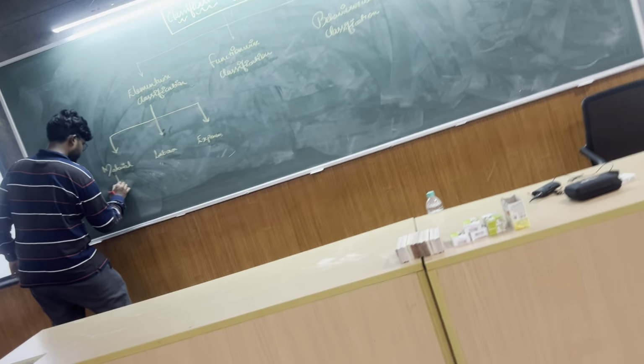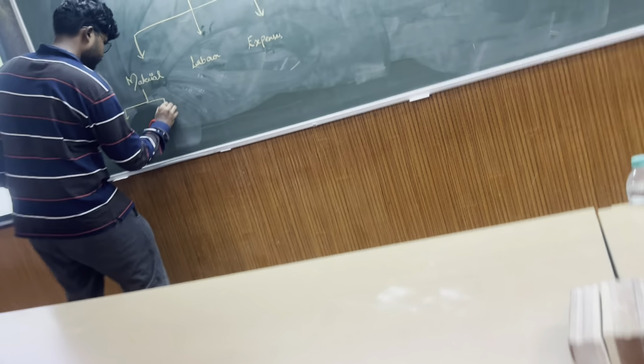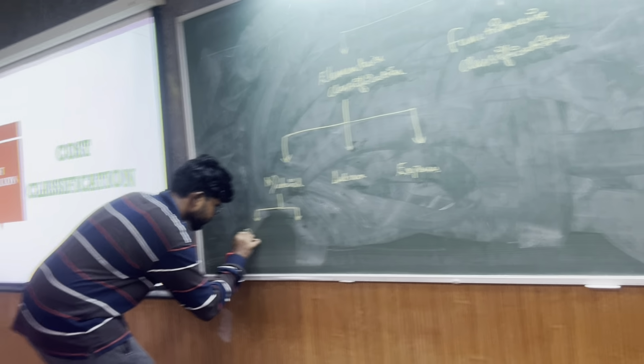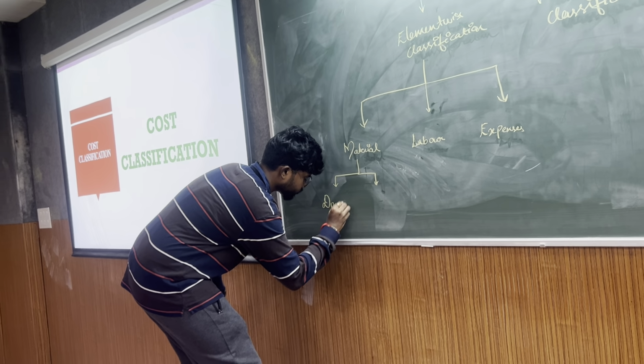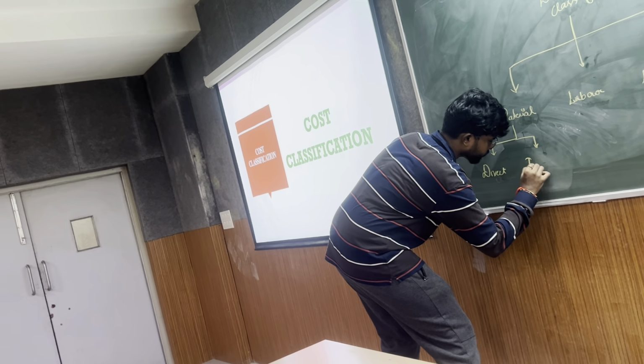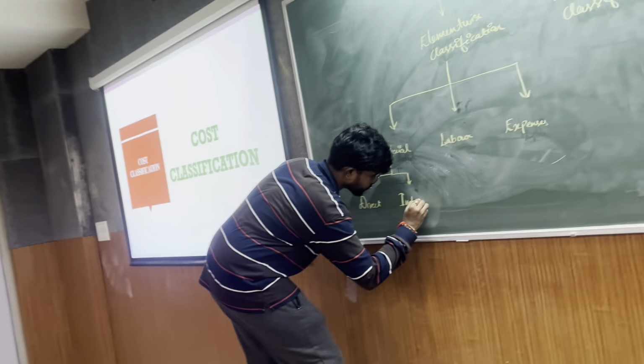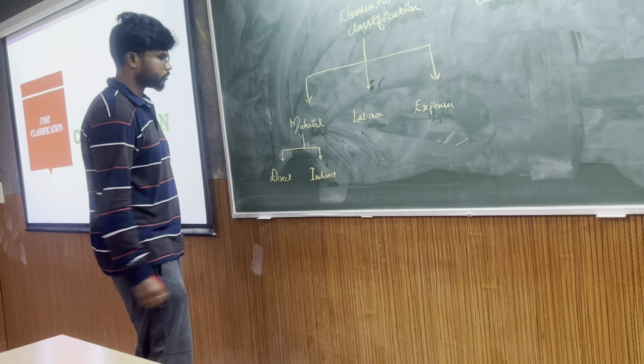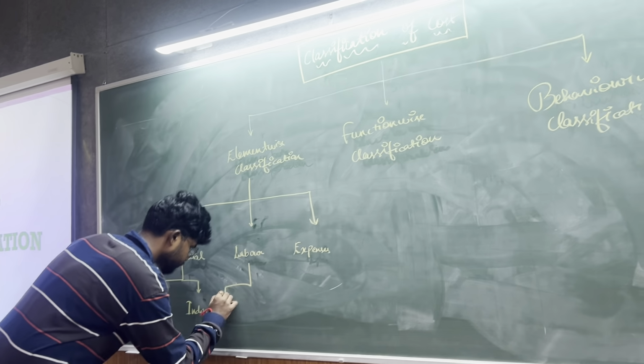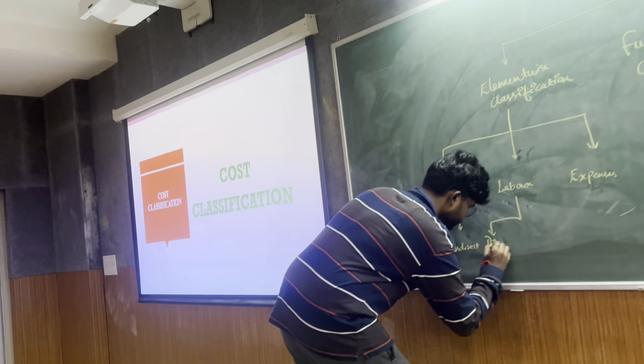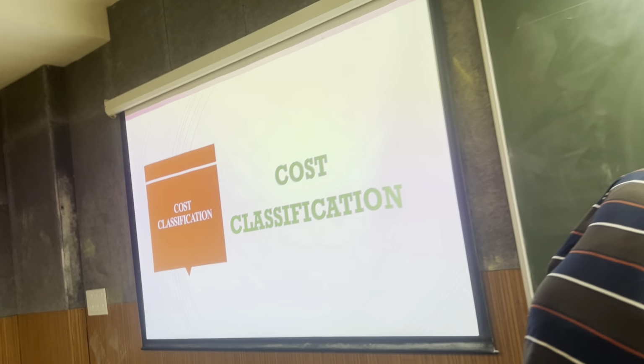And for material you give two. There are two types of material: direct and indirect. Everybody please watch it, please give concentration for some time, it is essential. Labor you give direct and indirect, and expenses you give direct and indirect.